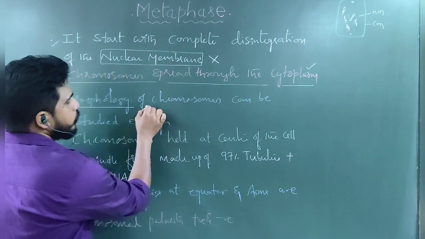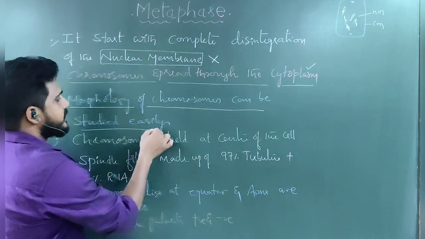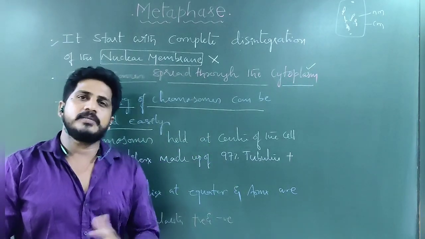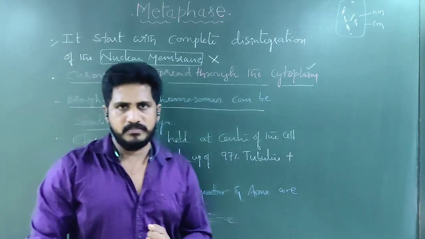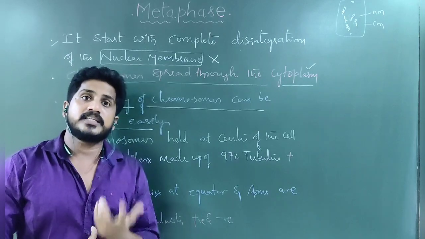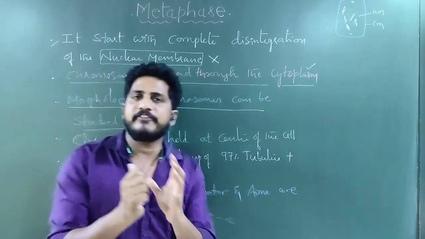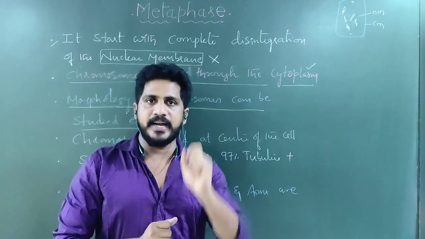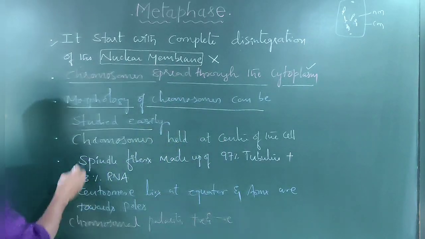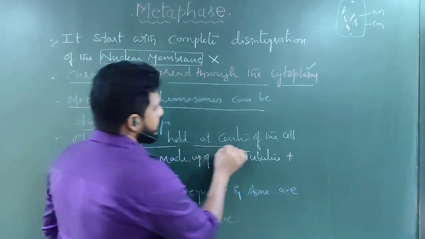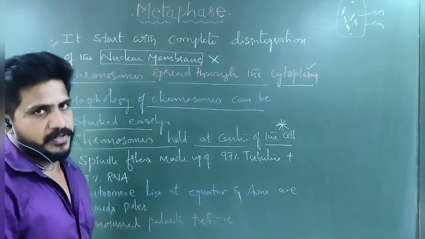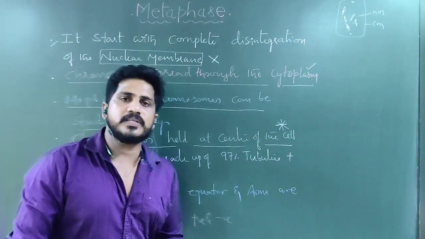Then we can study the chromosome morphology very easily. If a question comes, morphology means what? Appearance, its color maybe. Chromosome means colored body, its shape, its size, everything. All external features of the chromosomes can be studied easily in the metaphase. Next, chromosomes are held at the center of the cell. This is very important. That's why it is called metaphase. In metaphase, all chromosomes come to the center.